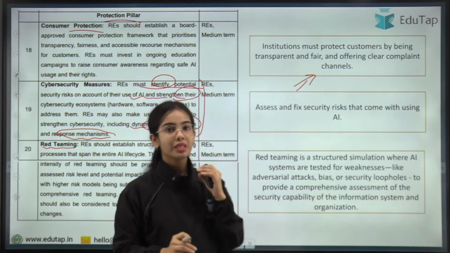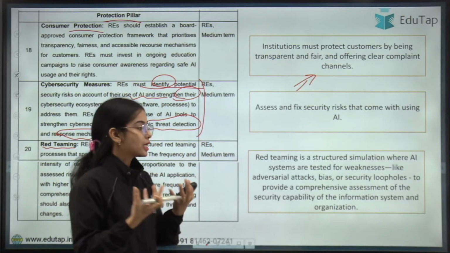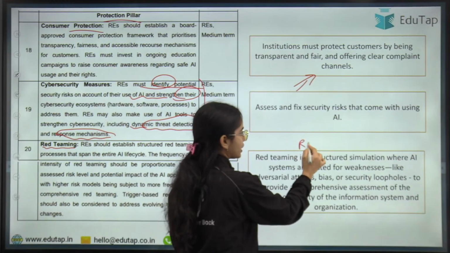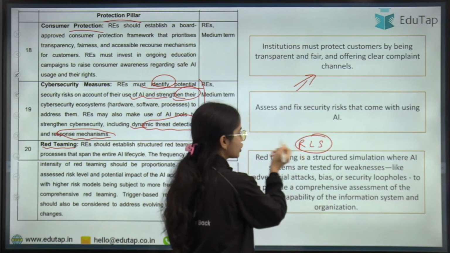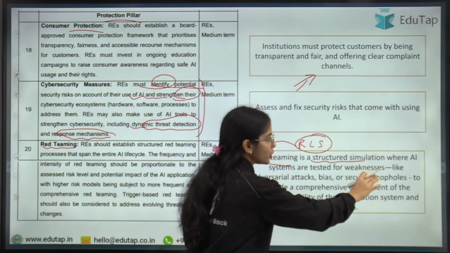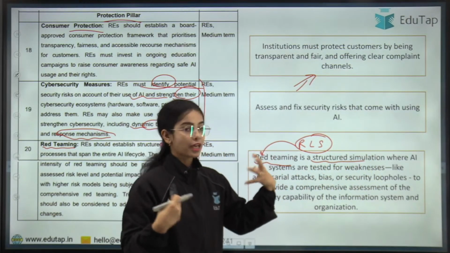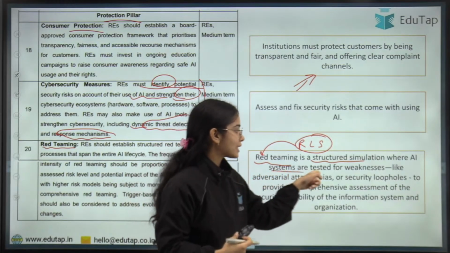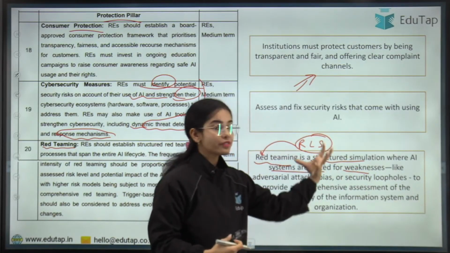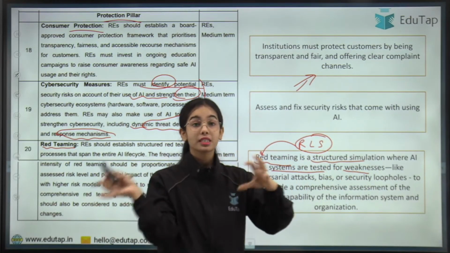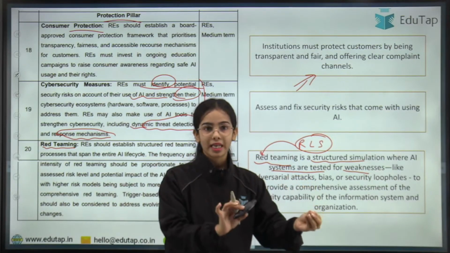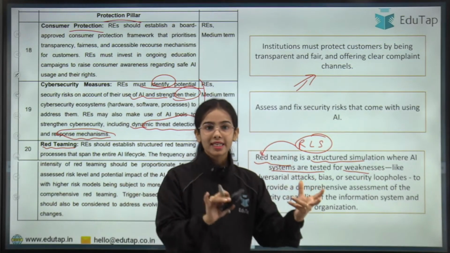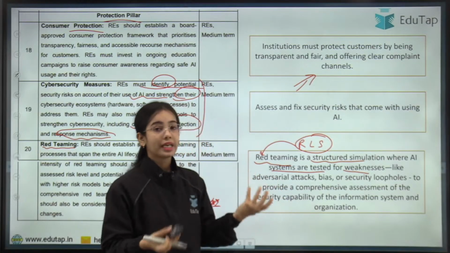Red teaming is a structured simulation where a real life scenario is created and the AI systems are tested for weakness in that scenario. If an external attack happens, or if the data is being attacked, how will the AI react?